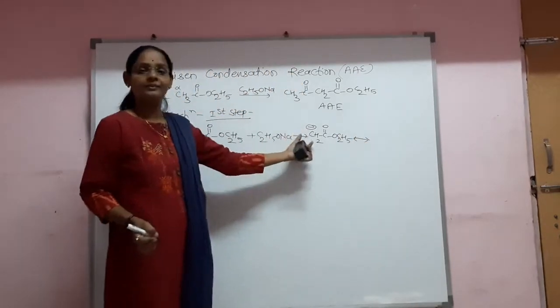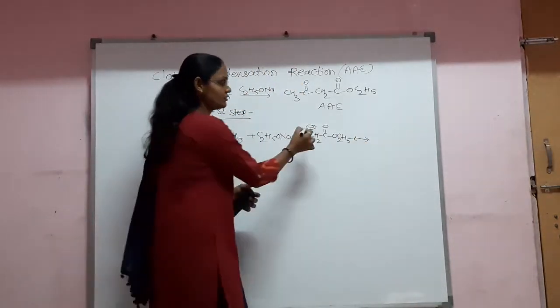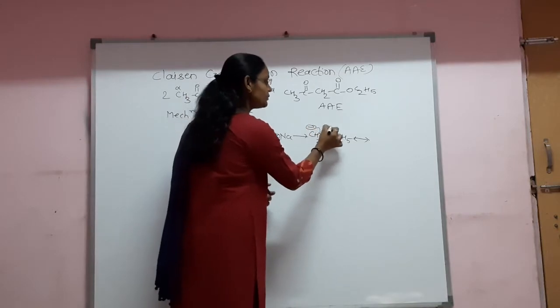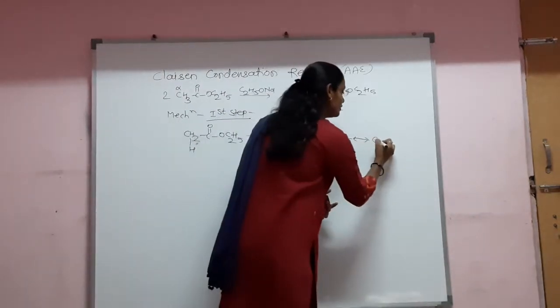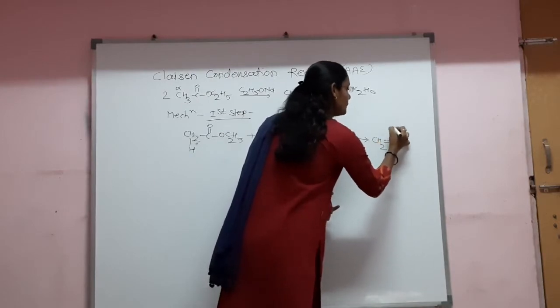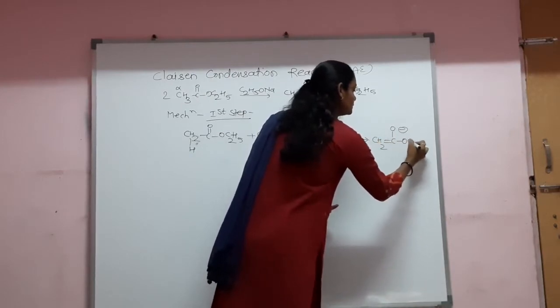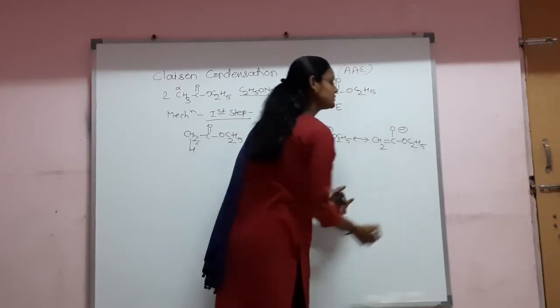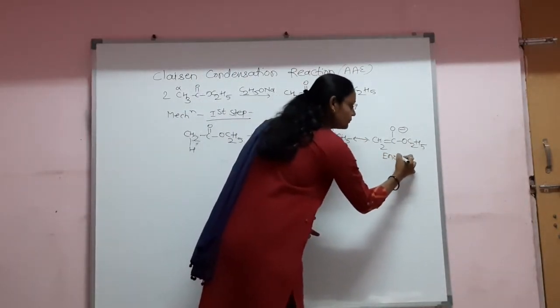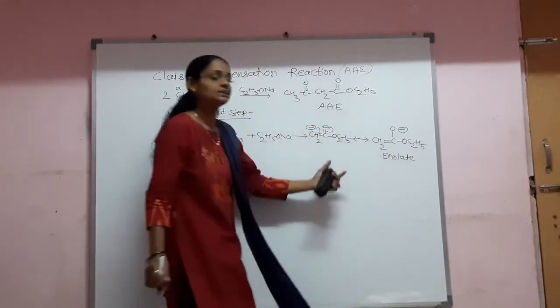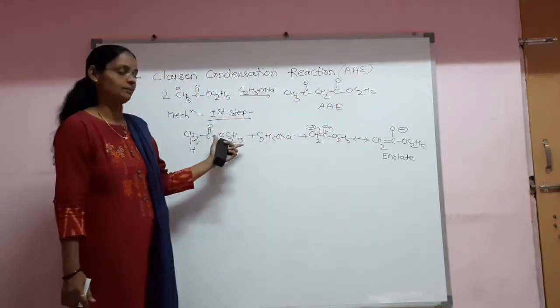That carbanion, that means the CH2 group having a negative charge, is very well stabilized by the adjacent carbonyl group, and it can show a resonance structure like this. This type of intermediate that is formed is what we call the enolate ion. That is, the enolate is formed in the first step.